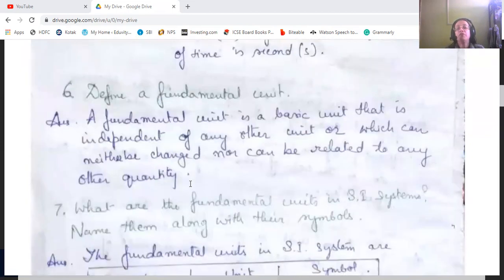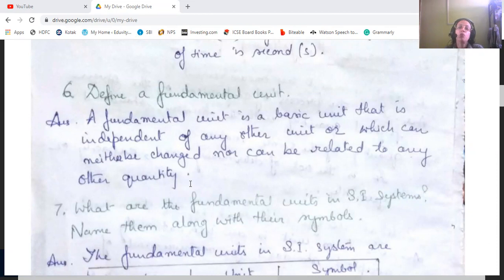Then define a fundamental unit. A fundamental unit is a basic unit that is independent of any other unit. It can neither be changed nor be related to any other unit. It is the basic unit. And a derived unit is one which depends on the fundamental units.